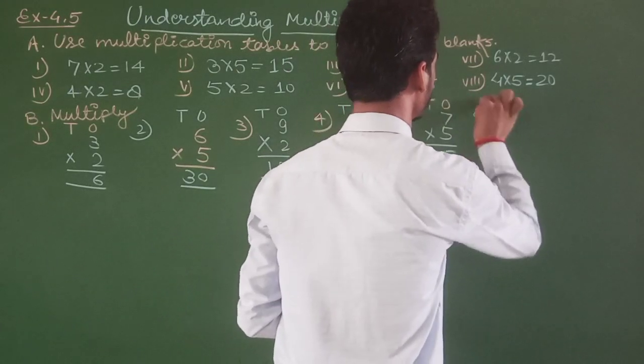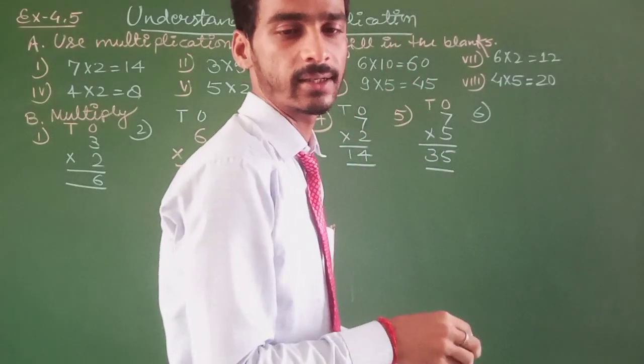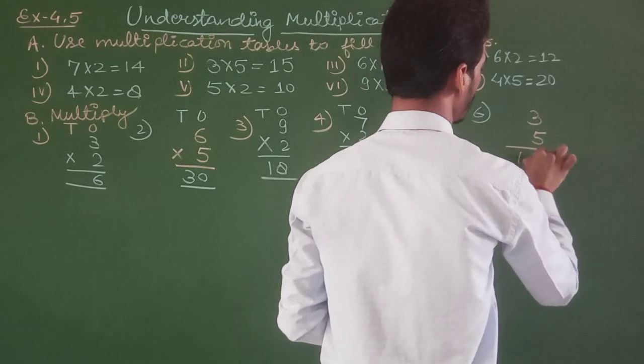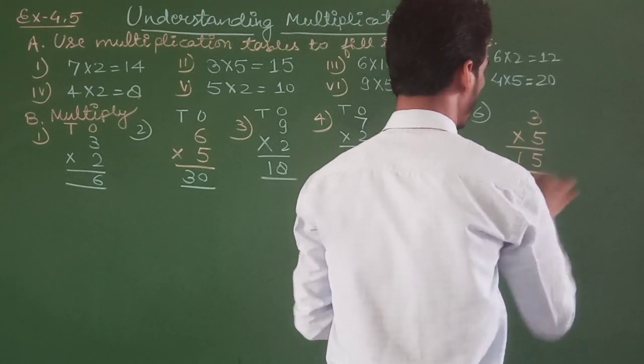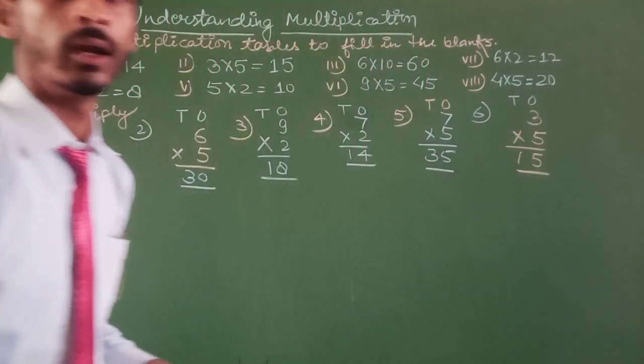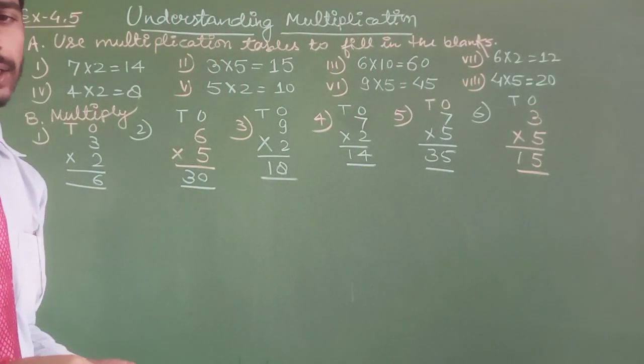Question number 6 is 3 multiply 5. 3 multiply 5, that is 15. And this is ones and this is tens. Okay. Now come on the next question.